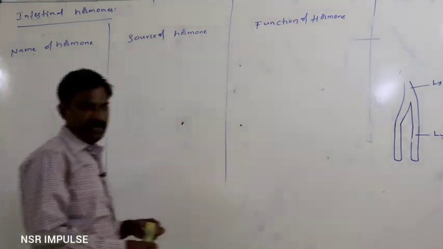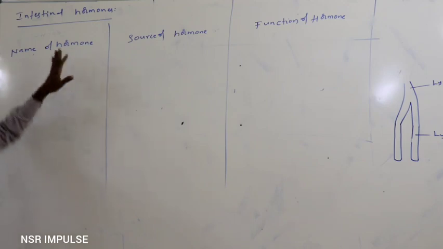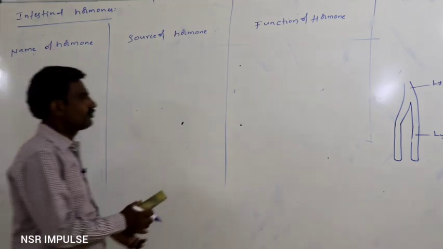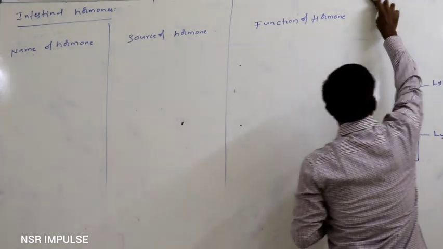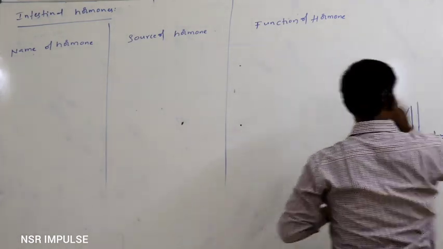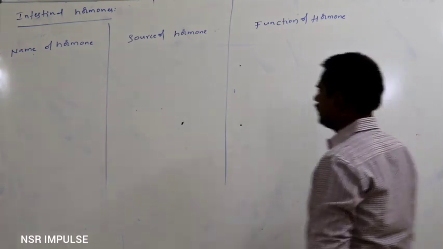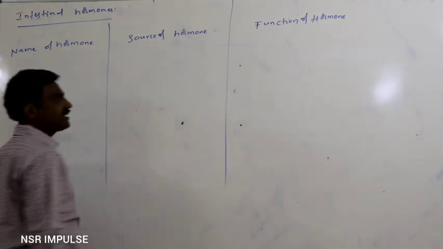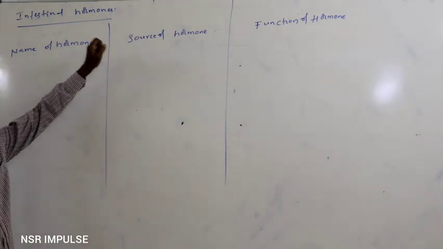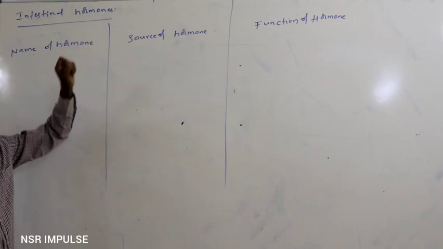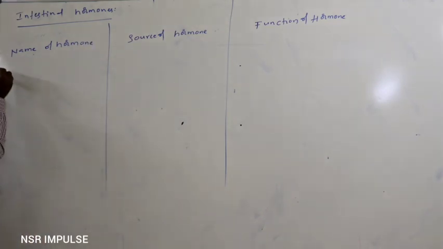To simply understand, we have to see these intestinal hormones in the form of a table.